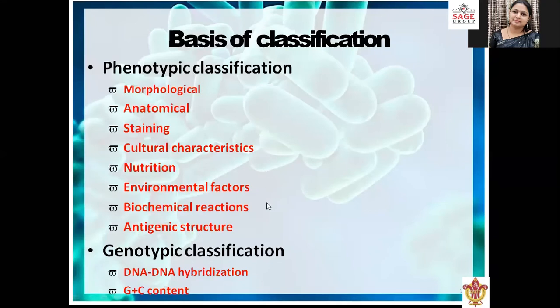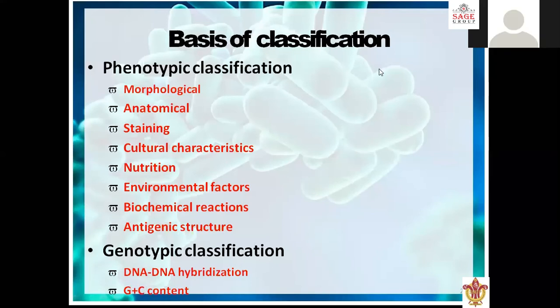Accordingly, we can classify bacteria into different characteristics. Genotypic classification: if we know the DNA of bacteria, then with the help of some probes we can identify the type of bacteria. And G plus C content: if we isolate the DNA from the bacteria and identify the G and C. G and C are guanine and cytosine.